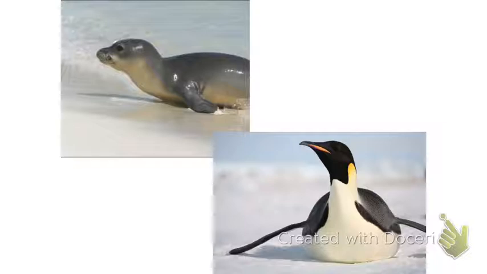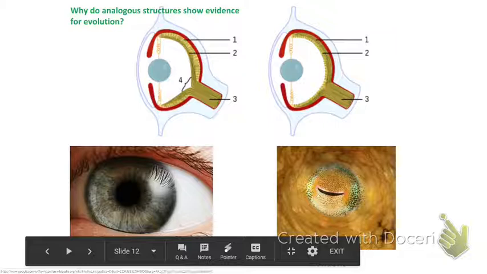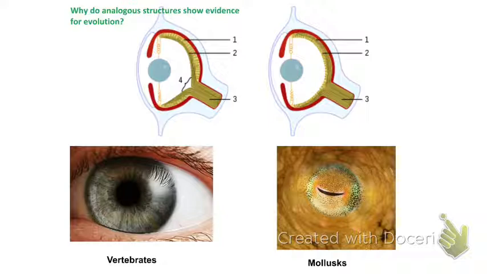Here we have flippers, but also the streamlined body type to swim in the water. Penguins and seals are actually very unrelated to each other. They didn't come from a common ancestor, but they still evolved to best work in their environment. Our eyes and the mollusk's eyes have the same structure and feature. They both are used to see, right? But we're not very related to them. It also shows that eyes are necessary for these animals to see, and so they evolved to become as good of an eye as possible, right?